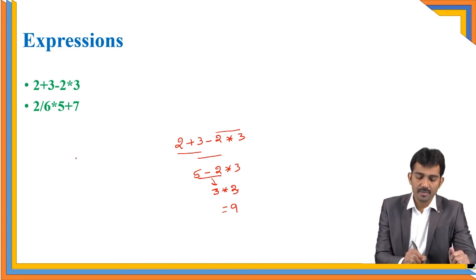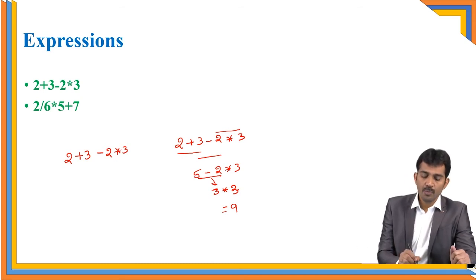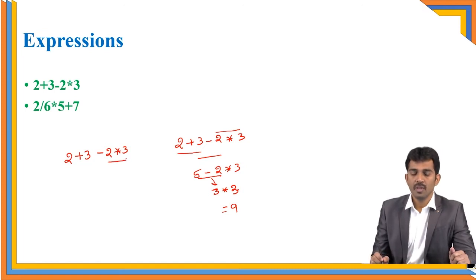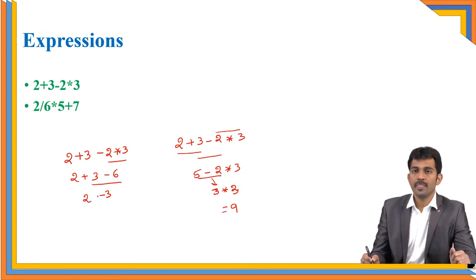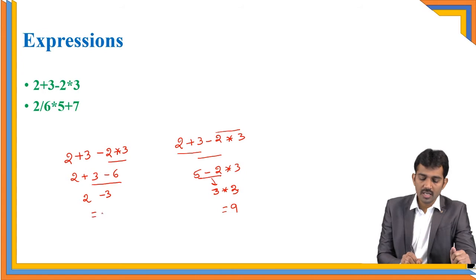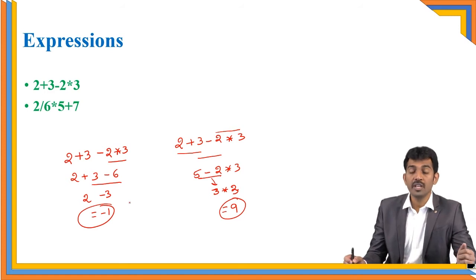In another way, if you perform 2 plus 3 minus 2 multiplication with 3, then observe what is the output here. If you perform the last two operations first, the output is minus 6, then 3 plus 2, and I will get minus 3 plus 2, and the answer is minus 1 here. I'm getting different answers. Ambiguity. There is no rule, right?